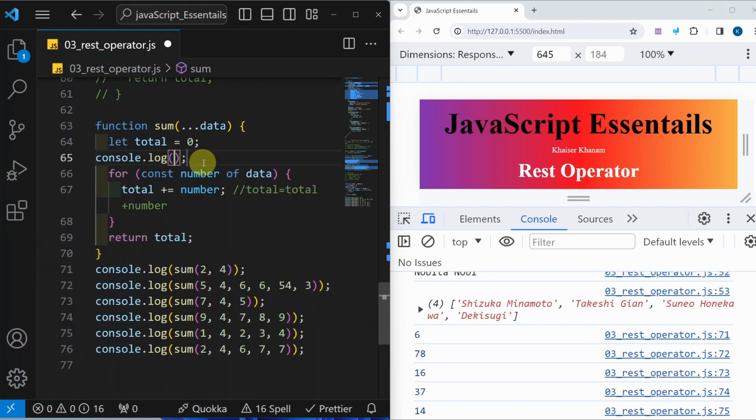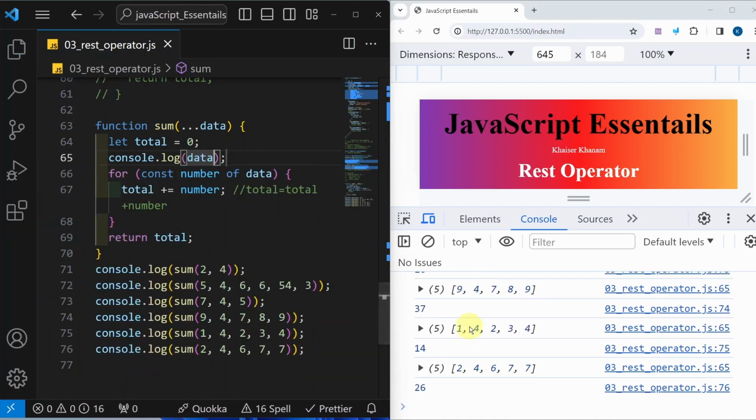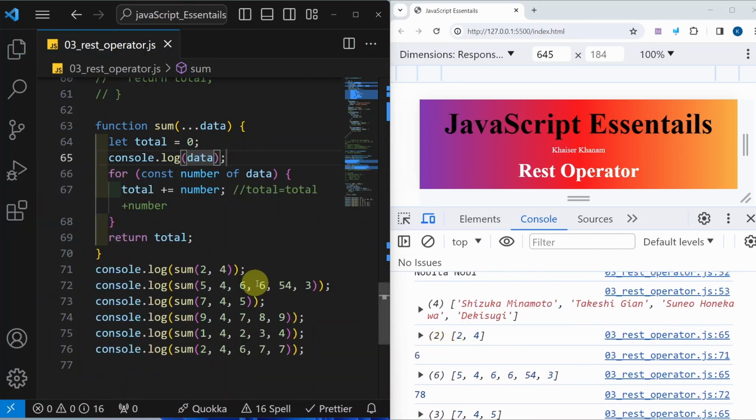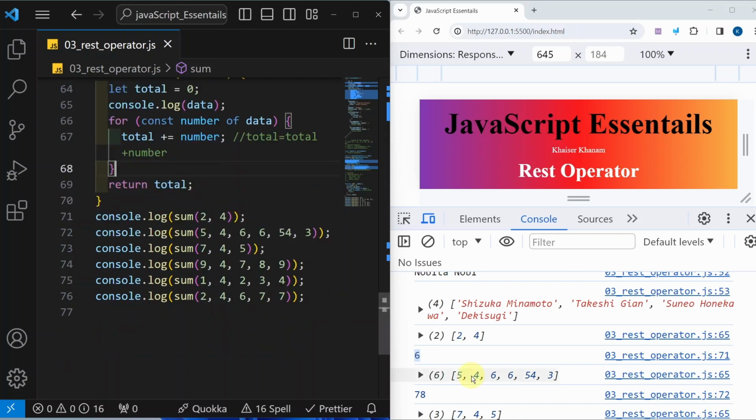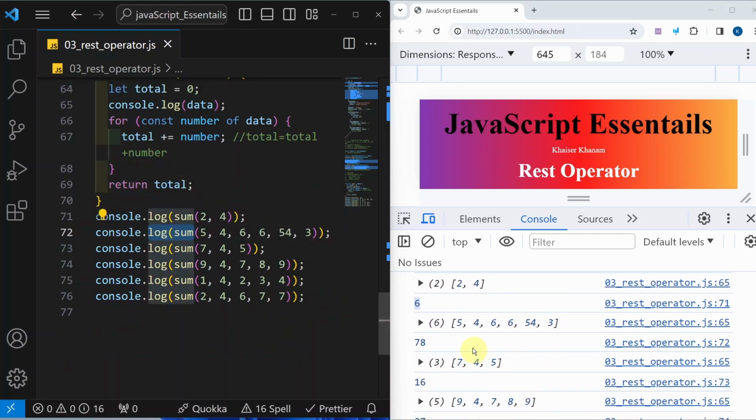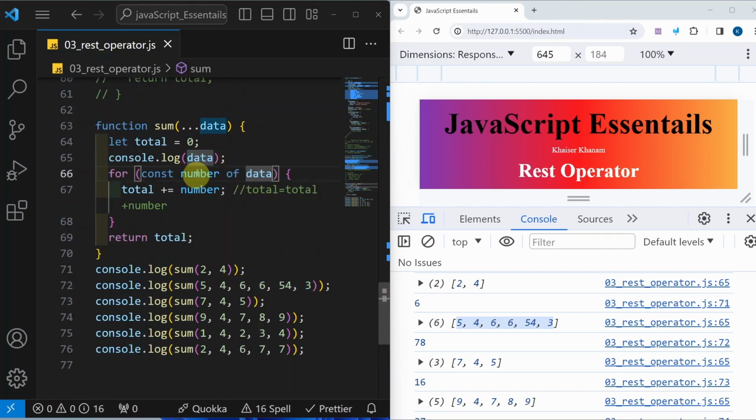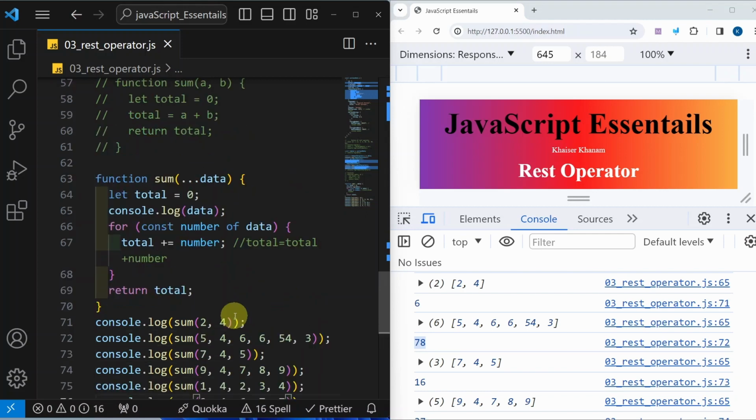Let me just write log, and here I will be printing data. Save this. Now you can see first time my data is 2 and 4, so the sum of 2 and 4 is 6. I have passed two arguments, so using the rest operator it has taken them, and we have done this for of loop and displayed the result. Second time when I am calling, you can see the result of data. My data is an array of all these elements. So these elements will be taken inside data, and it will loop over all those elements, and I will get the sum. So third time this will be the result, fourth time, fifth time, sixth time.